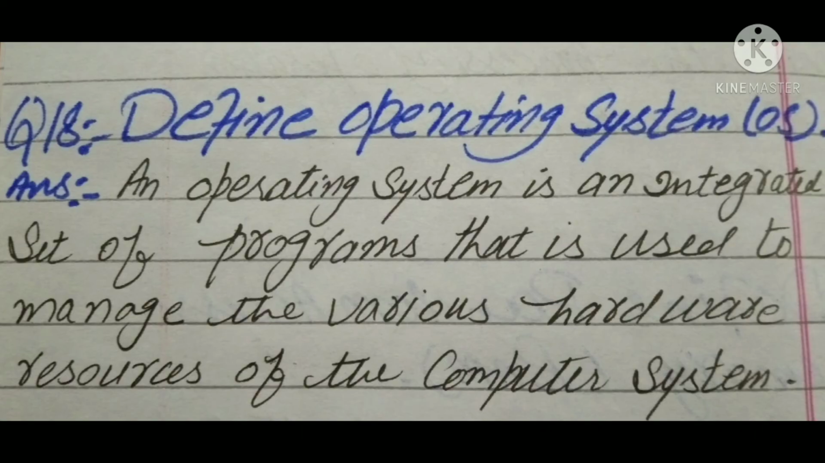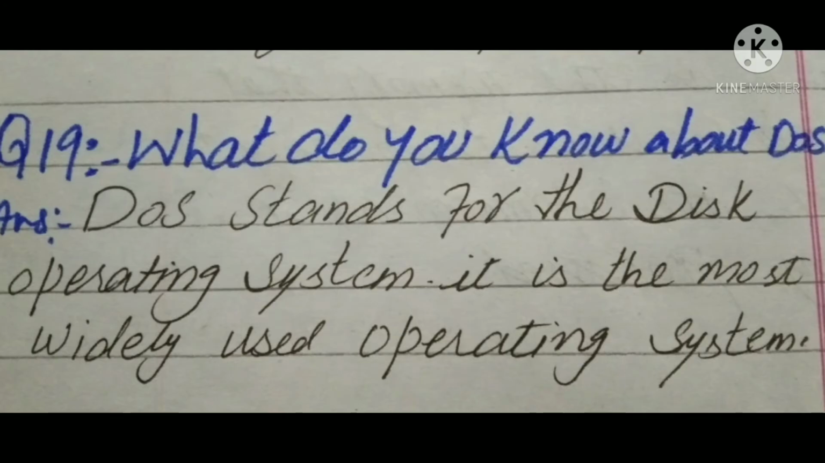Define operating system, OS. An operating system is an integrated set of programs that is used to manage the various hardware resources of the computer system. What do you know about DOS? DOS stands for Disk Operating System. It is a widely used operating system.